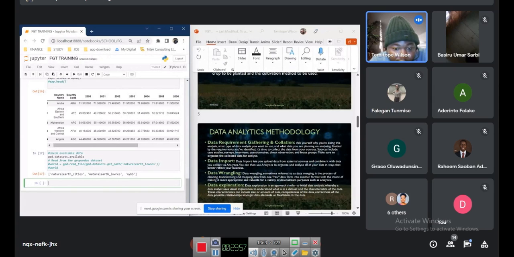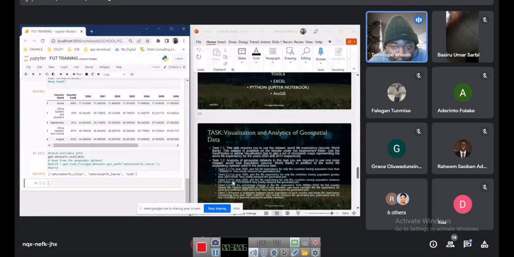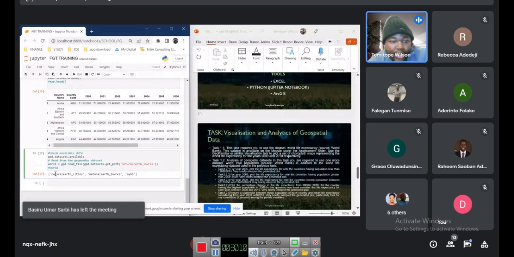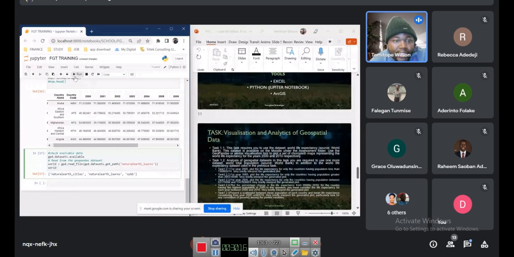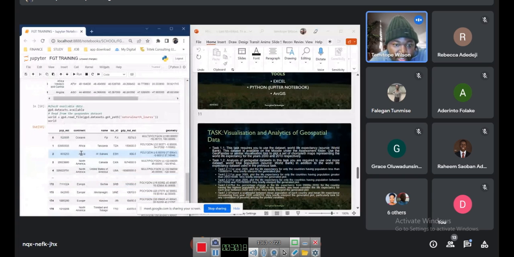So you can open both data to see what is there, but for the purpose of this, what we need is this natural earth lowres, for our task one. So I won't bother checking both because of our time. I'll just go ahead and pick the one I want to use, which is natural earth lowres, and then I run the data and get that data out, which is this. So we've got population, we've got continents, we've got names, we've got all this here.